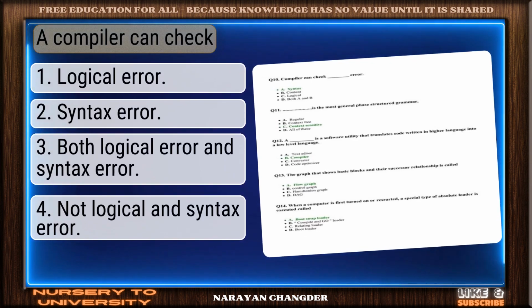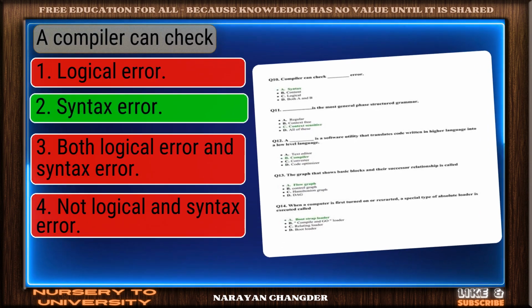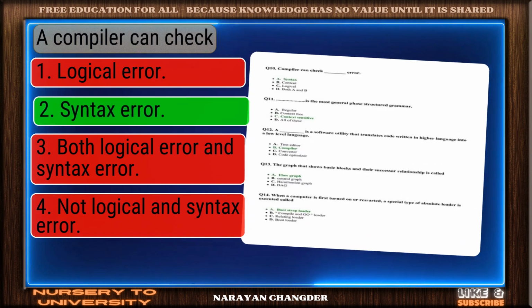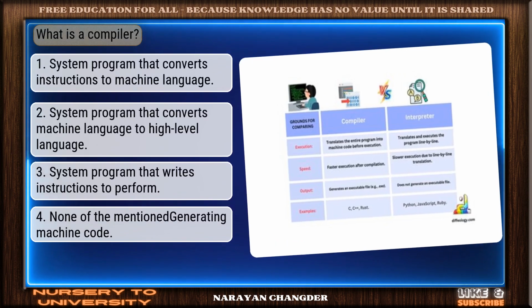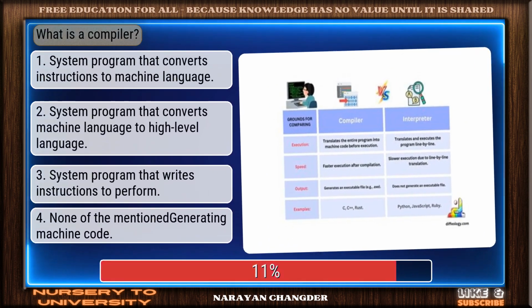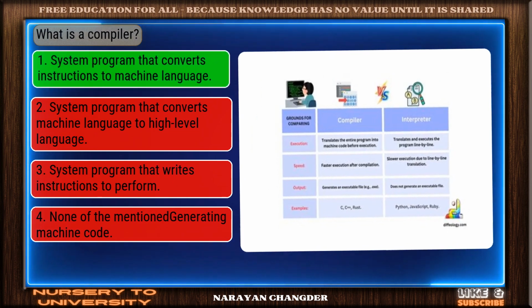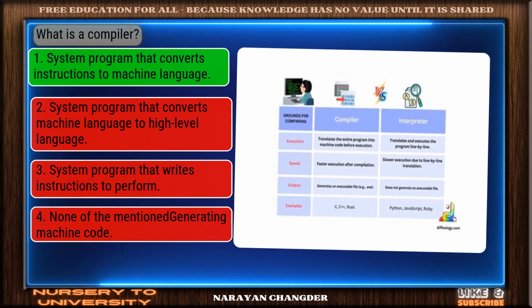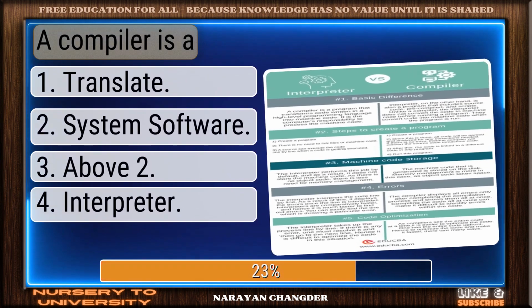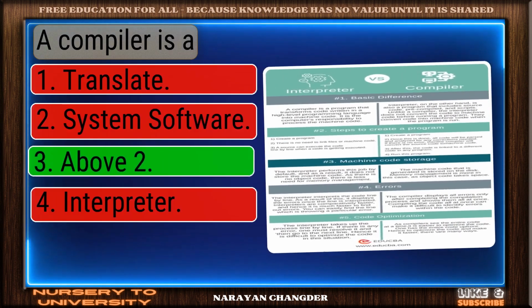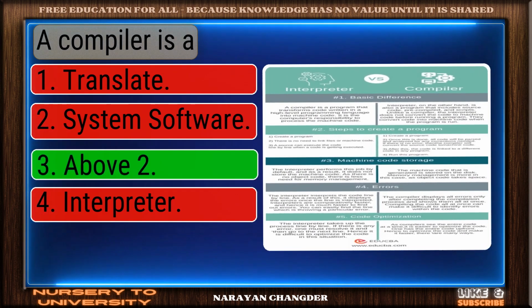Question number 71. A compiler can check. Correct response. Syntax error is the most accurate answer. Question number 72. What is a compiler? Valid point. System program that converts instructions to machine language is true. Question number 73. A compiler is a... Smart move. Above 2 is an accurate answer.